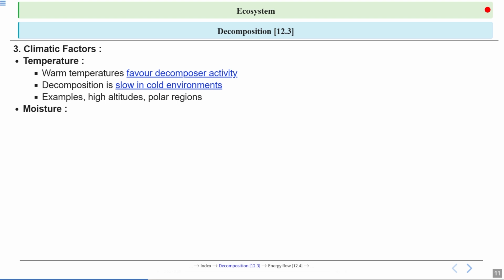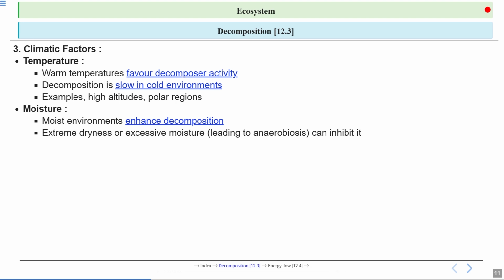Now let's talk about the moisture. A moist environment enhances decomposition. The water helps decomposers do their job, making the recycling of nutrients much faster. But too much or too little moisture can be a problem. Extreme dryness can stop decomposition almost completely, while too much water can create conditions with less oxygen, slowing things down as well. So both temperature and moisture need to be just right for the ecosystem to function smoothly.